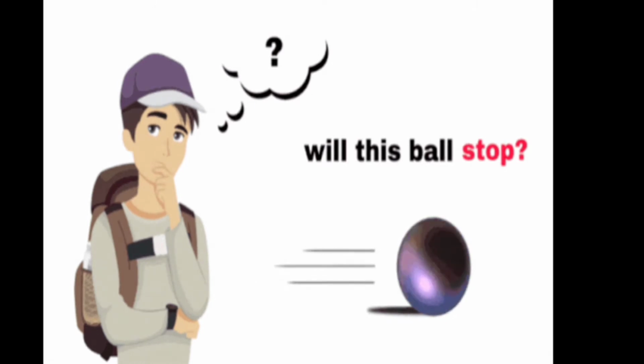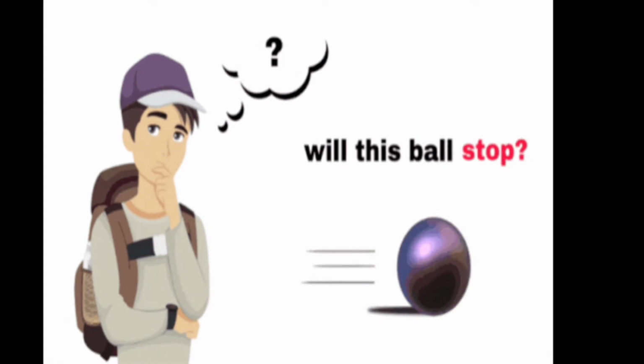Actually, we said that an unbalanced force should act on a body to stop its motion, otherwise the object will continue its state of rest or of uniform motion. In the last class you have learned. So what unbalanced force is acting there? Yes, that unbalanced force which acts on that ball is nothing but the force of friction.